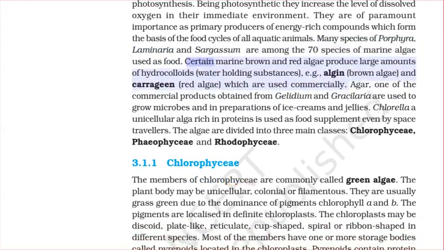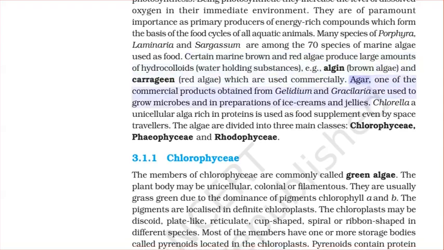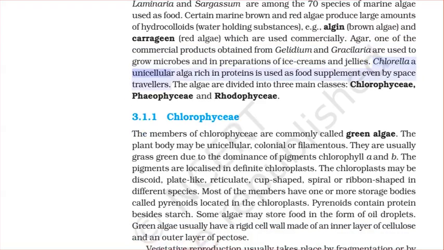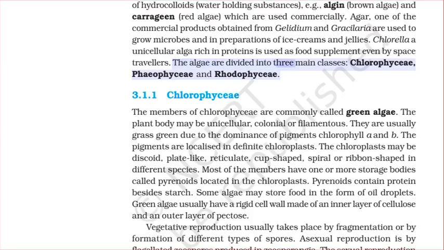Certain marine brown and red algae produce large amounts of hydrocolloids, water-holding substances, e.g., algin in brown algae and carrageen in red algae, which are used commercially. Agar, one of the commercial products obtained from Gelidium and Gracilaria, is used to grow microbes and in preparations of ice creams and jellies. Chlorella, a unicellular alga rich in proteins, is used as a food supplement even by space travelers. The algae are divided into three main classes: Chlorophyceae, Phaeophyceae, and Rhodophyceae.